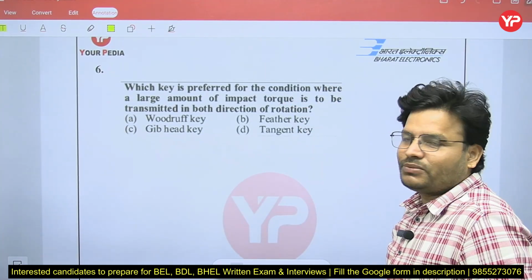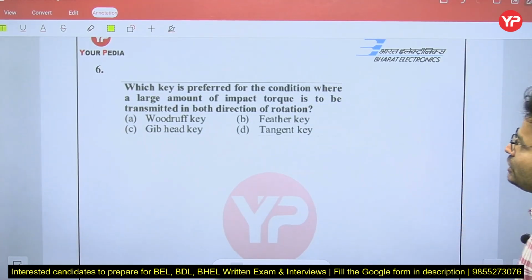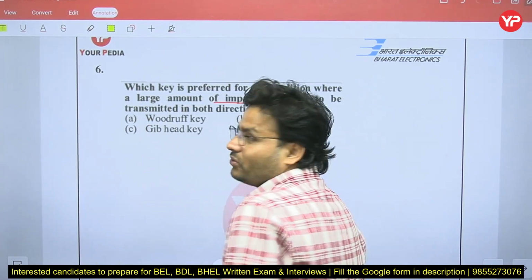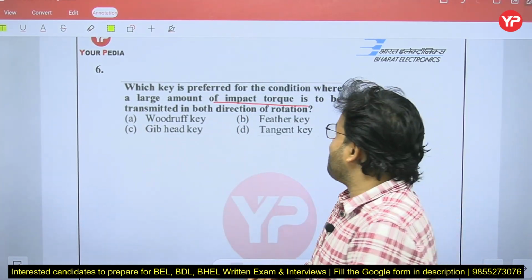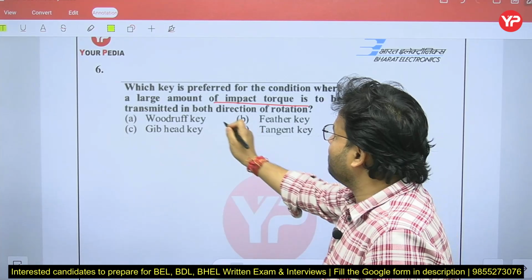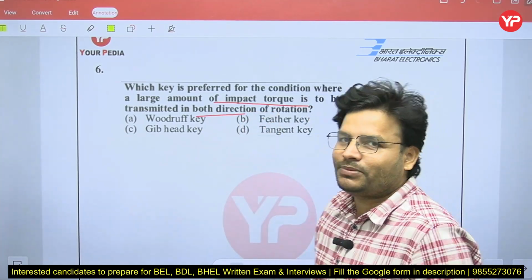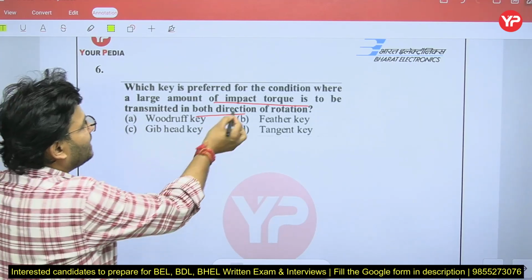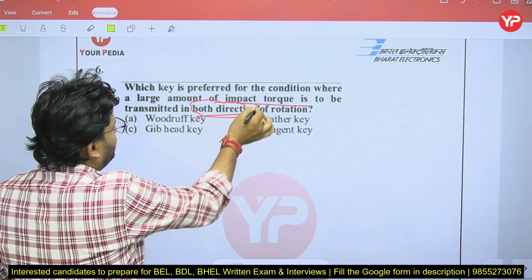That is the next question from the key. The question is: a key is preferred for the condition where a large amount of impact torque is to be transmitted in both the directions. What is the key word of that question, my dear friends? The key word of that question is both the directions.